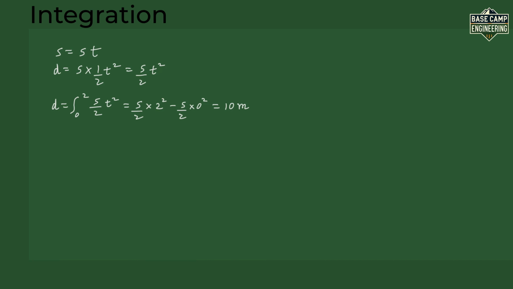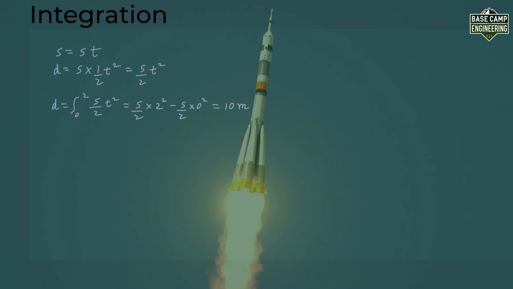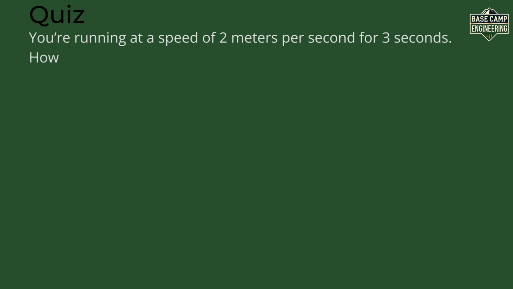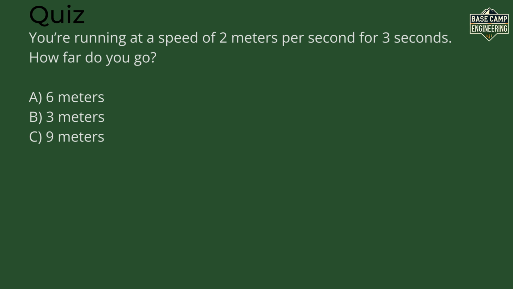Integration helps engineers figure out things like how far a rocket goes or how much water a dam holds. Integration is like putting together a puzzle. It adds up all the little pieces to show the bigger picture. Let's test what you learned with a quiz. You are running at a speed of 2 meters per second for 3 seconds. How far do you go? The answer is A, 6 meters.